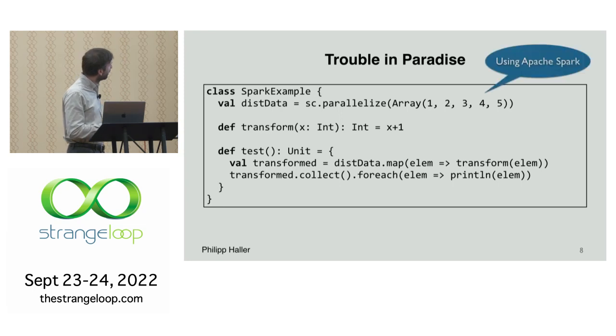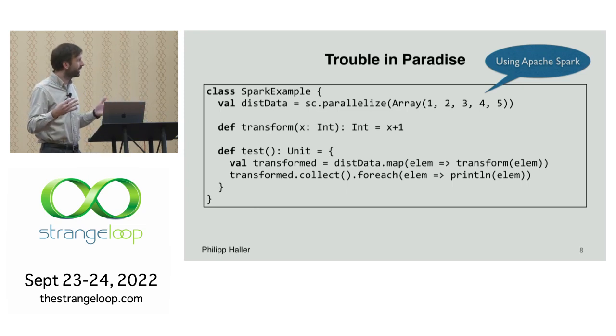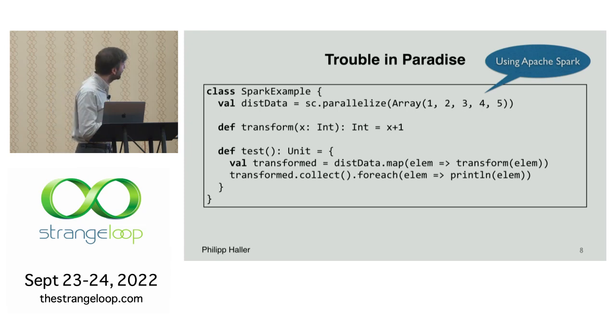So here, again, we're using Spark, where we take this toy array of integers, and we turn this into a distributed data set called RDD in Spark. It doesn't really matter the details, but we turn this into a distributed data set, which in general is distributed across a number of executors, so we can represent data that doesn't fit into the memory of a single machine. And we have this sort of trivial transform method that we're now going to use when we use the map combinator on this distributed data set.